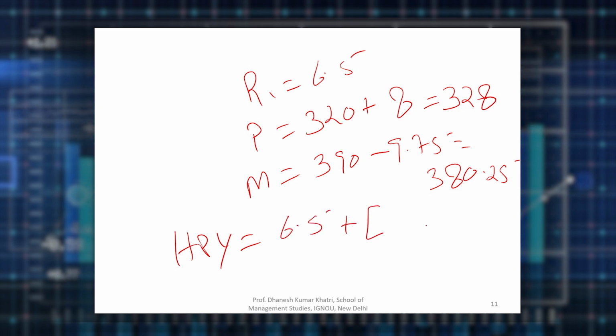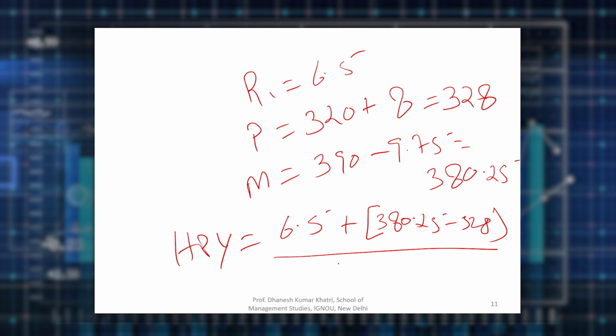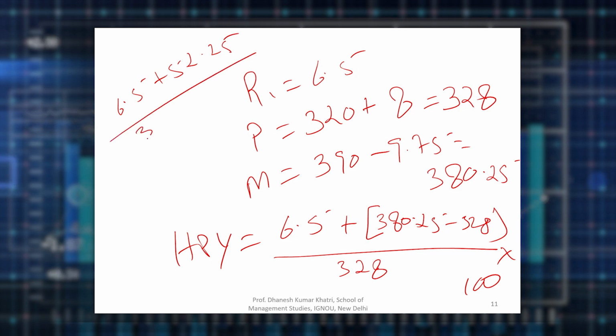So his capital gain is now 380.25 minus 328, divided by 328, and definitely when we multiply we will get the answer in percentage. So 380.25 minus 328, so capital gain is now only 52.25. So 6.5 plus 52.25 divided by 328, you will get your answer like this,